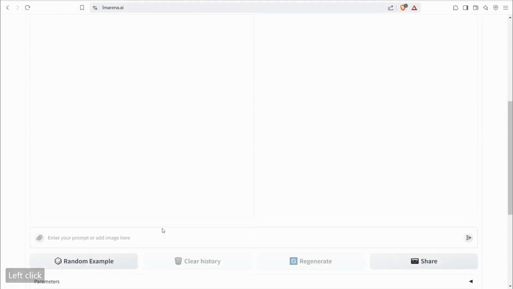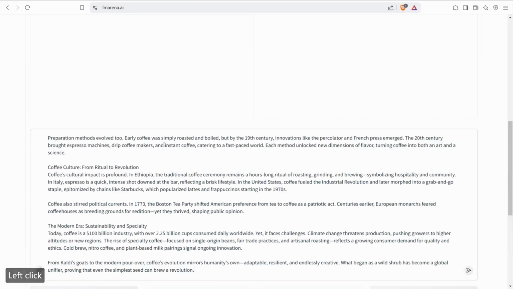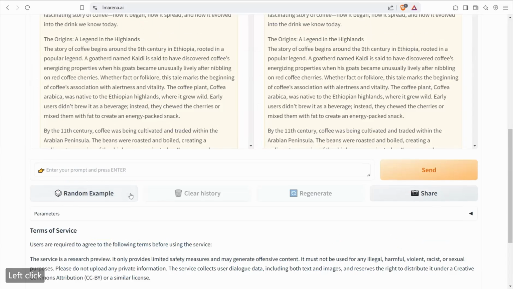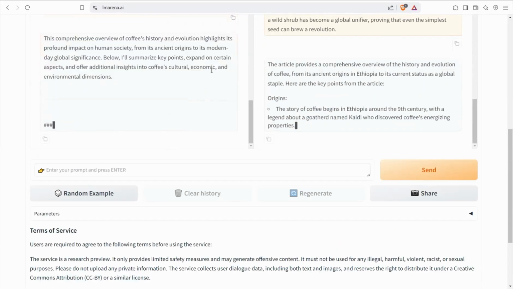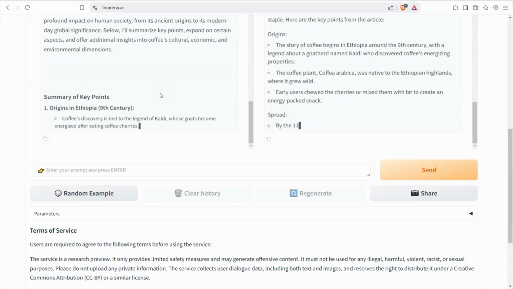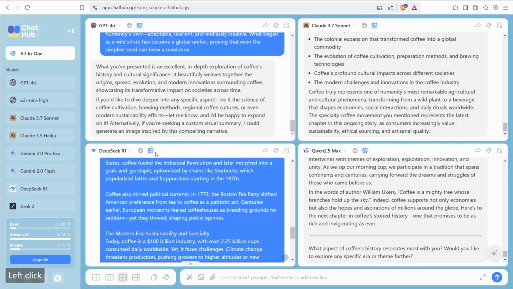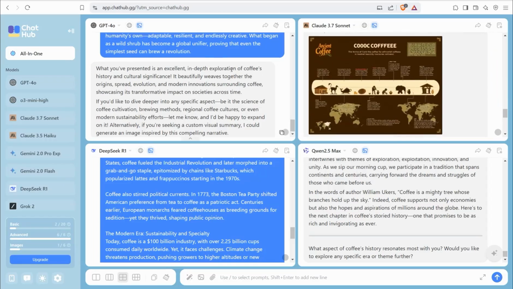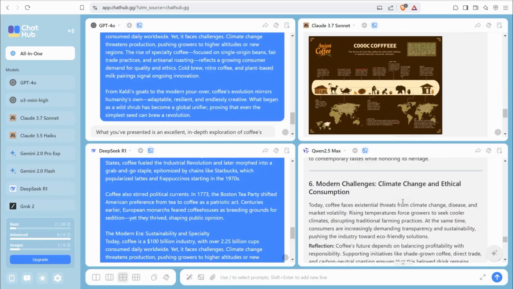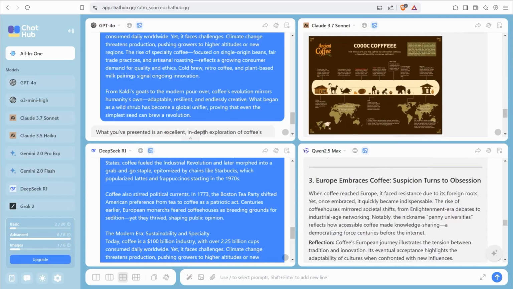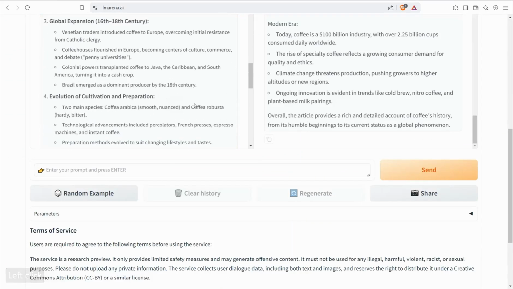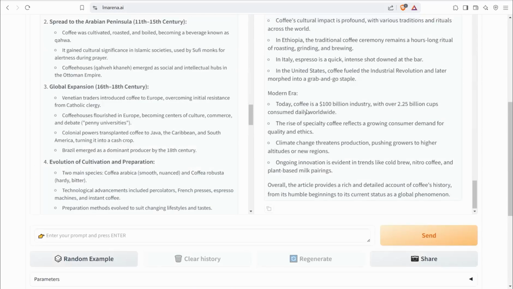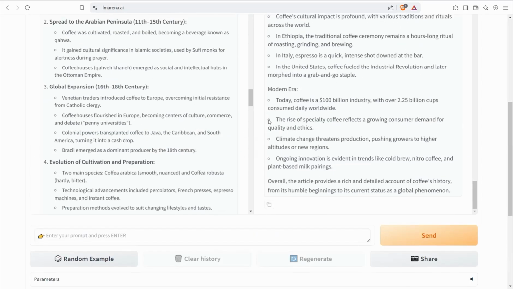The same for this one, lmarena: insert the prompt here, and click this button. Perfect. And here you can find two different unique copies of the same article. So that way you can generate different copies from a single article in just a few seconds using these unique websites completely for free. As for Claude, GPT-4, Qwen, DeepSeek, and so on, as well as the results here for Llama, Mistral, Gemini, and so on.